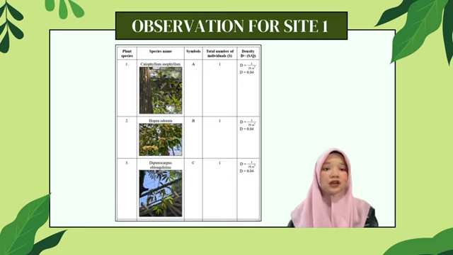In contrast, there were 2 individuals of Arenga hookeriana found within the quadrat. Using the same formula, the density is 2 divided by 25 square meters, which gives a result of 0.08 individuals per square meter.